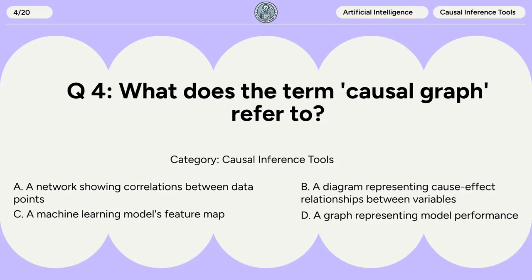Question 4. What does the term causal graph refer to? A. A network showing correlations between data points. B. A diagram representing cause-effect relationships between variables. C. A machine learning model's feature map. D. A graph representing model performance.